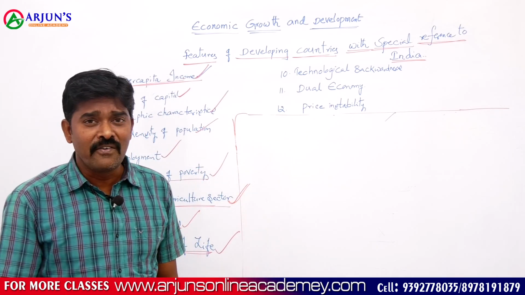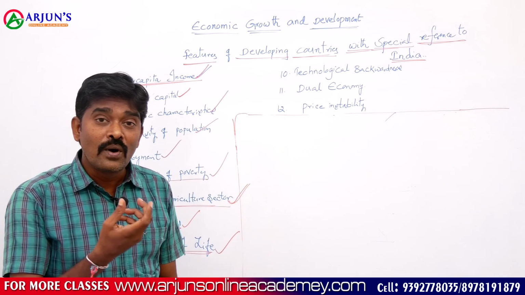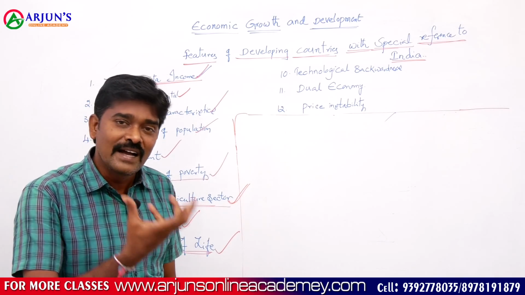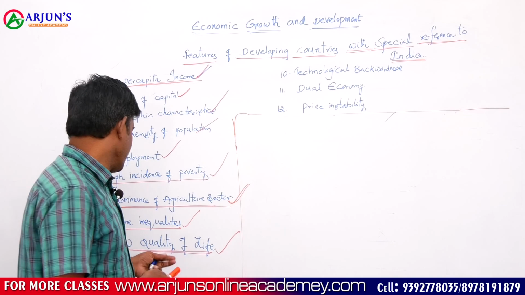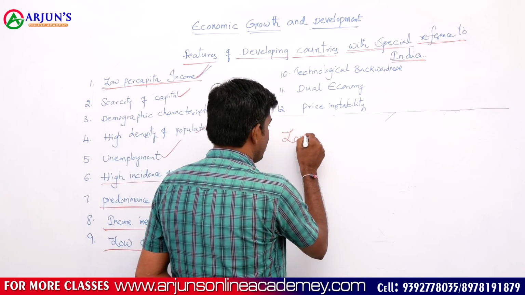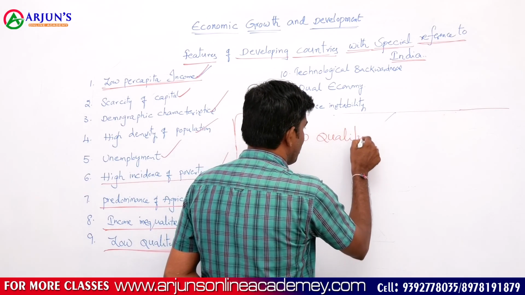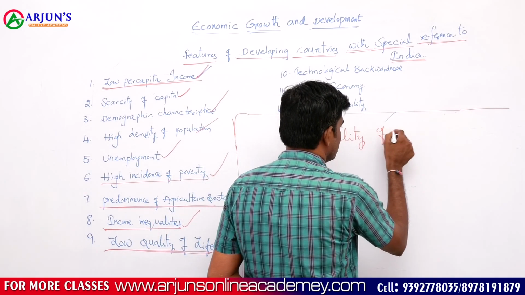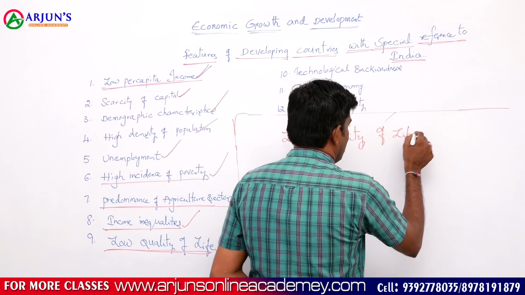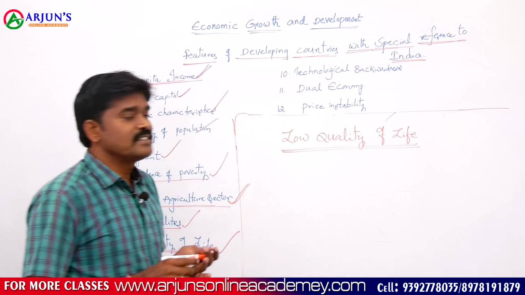Whenever there is poverty, we can understand the conditions of the quality of life of the people in the economy. Low quality of life is another important feature of a developing country. Low quality of life means the standard of living conditions of the people.